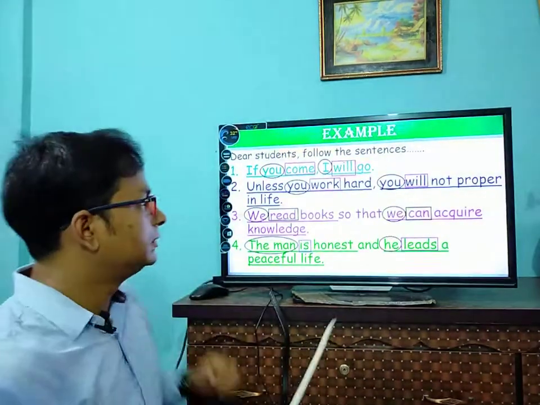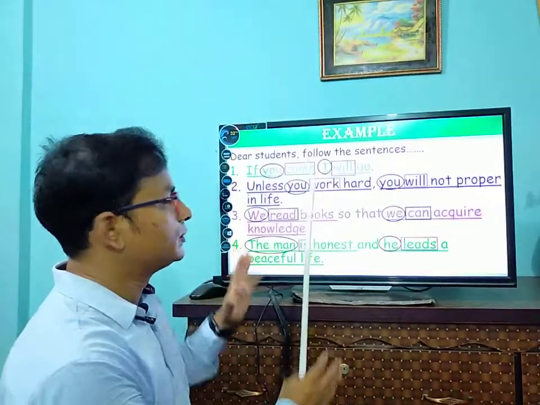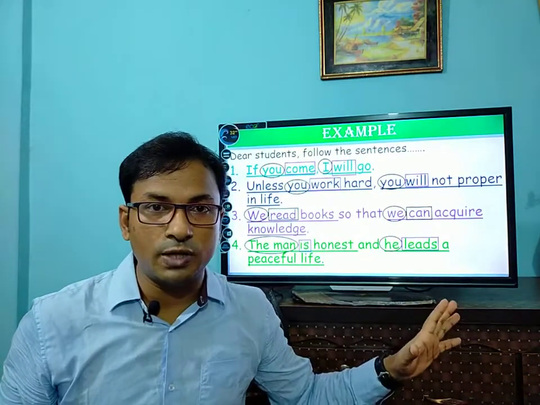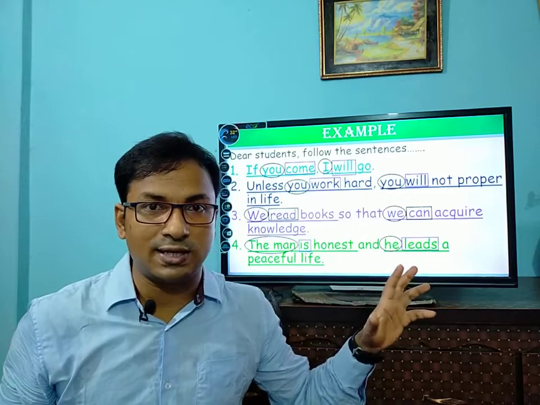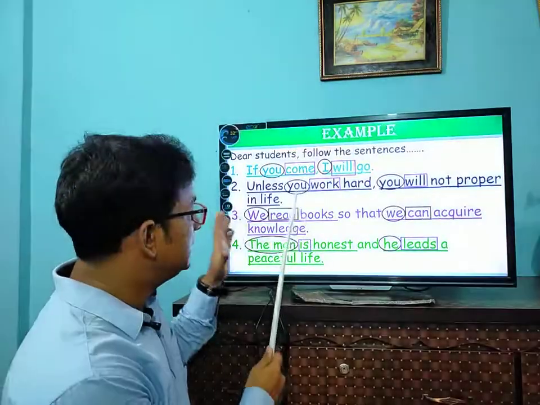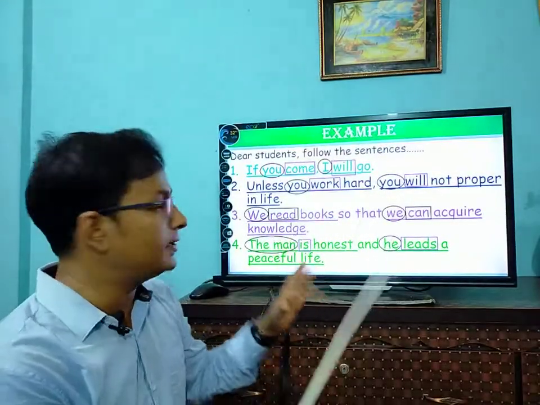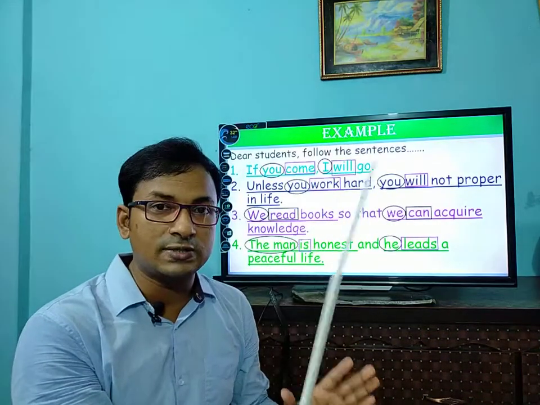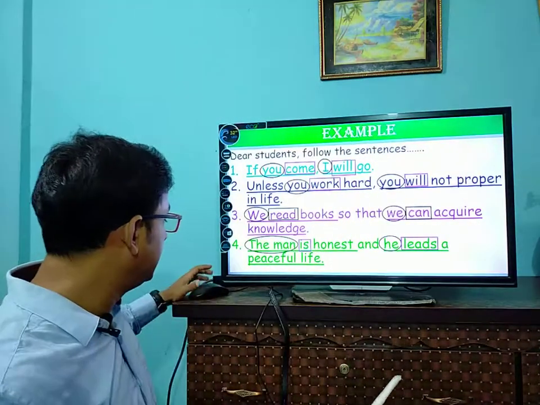So I have discussed the definition of clause and the examples of clause, and how you can identify whether it is a clause or not. If you find a subject and a finite verb in a part of a sentence, this part of a sentence will be a clause.